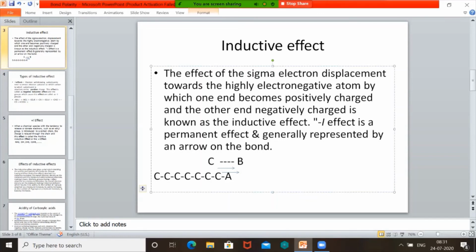Here, if it is an electron withdrawing group, carbons become positive. So 1, 2, 3, how long is this effect carried? The inductive effect, that means the I effect, is carried through the chain.